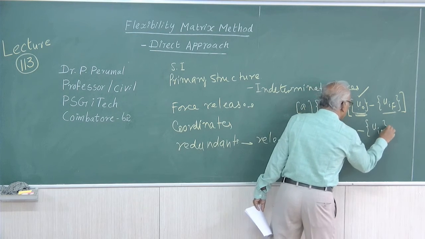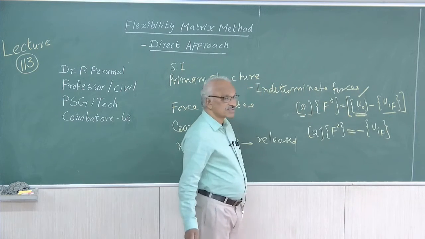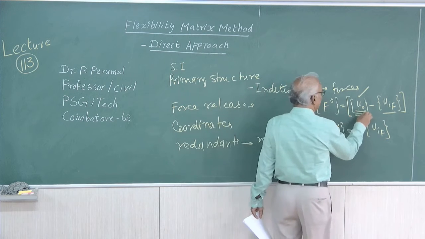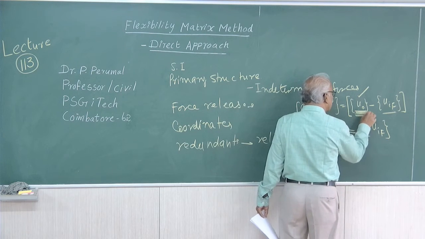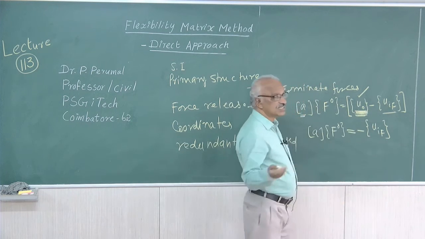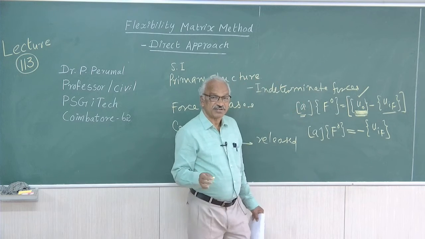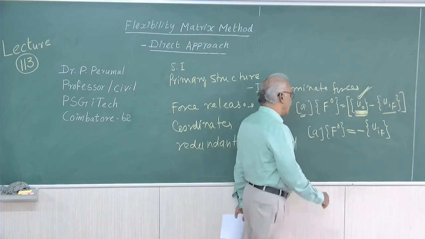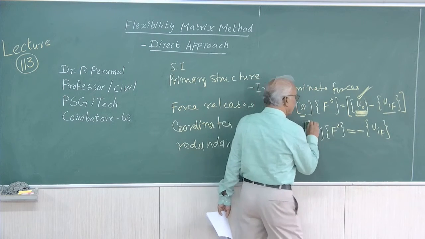This is what we generally use. Suppose some displacements are given in the problem, then we have to make use of this. Why we are omitting this is, generally it will consist of 0 values. If it is given, then we have to make use of this value also. Therefore, this is the compatibility equation.